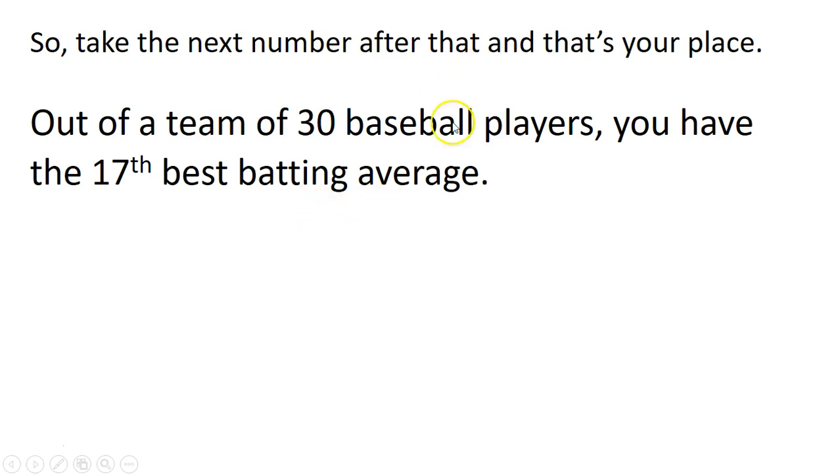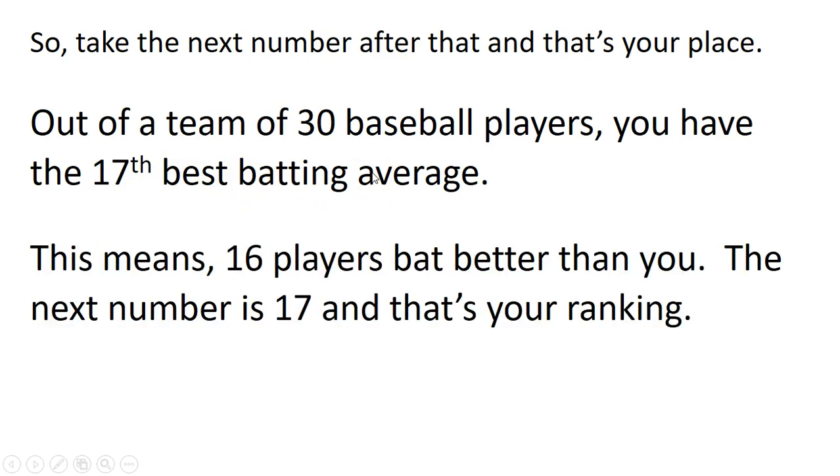Out of a team of 30 baseball players, you have the 17th best batting average. All right, that means 16, right? 16 players were better than you. All right, that's what it means. You were the 17th. 16 were better than you.